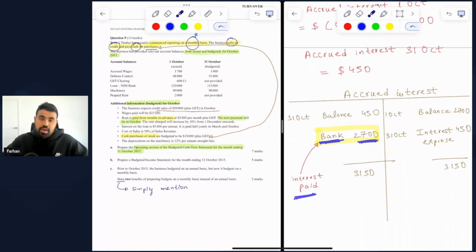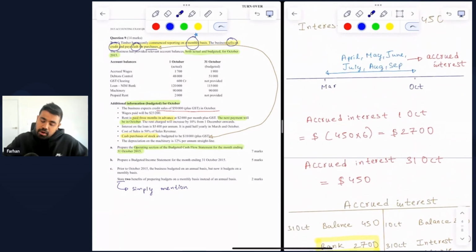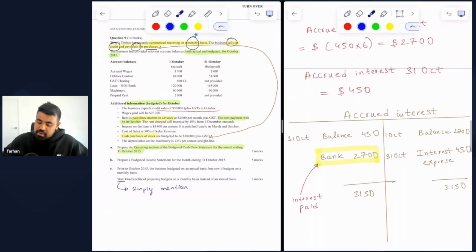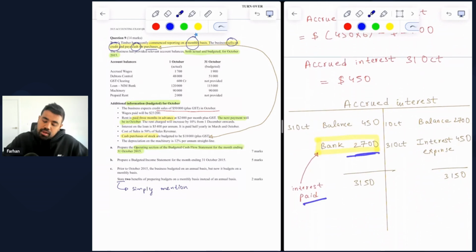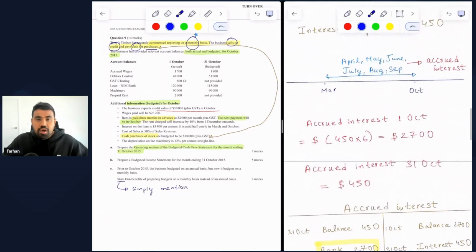This also exactly matches what we calculated ourselves in terms of the 6 months of interest accrued from April until September, which we will be paying entirely in October. And that would be $450 times 6, that is $2,700. So either way, it logically makes sense whether you calculate it from the accrued interest ledger account, or simply find the monthly interest of $450 and multiply it by 6, which is $2,700 as the interest paid in cash.